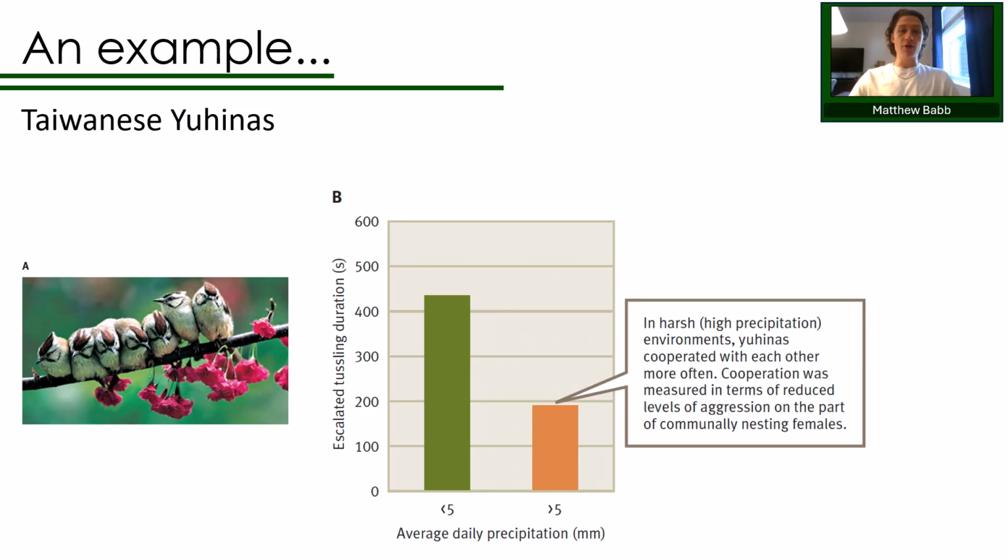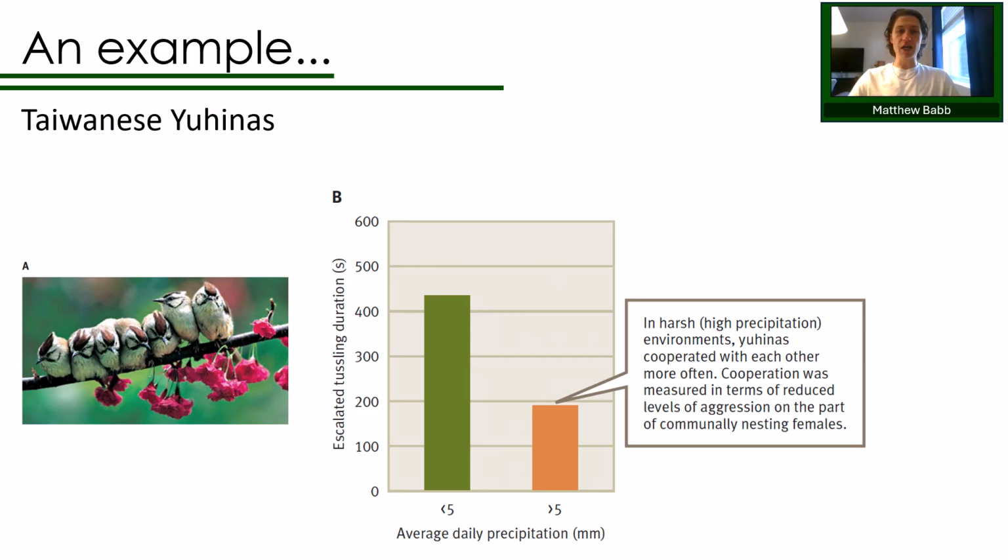Now, mathematical models predict that byproduct mutualism is most likely to evolve in harsh versus mild environments. What constitutes harsh and mild will depend on the system that's being studied, but in Taiwanese Yuhina, harsh environments are characterized as those with excessively high levels of rainfall, which is correlated with lower foraging success and lower hatching success.